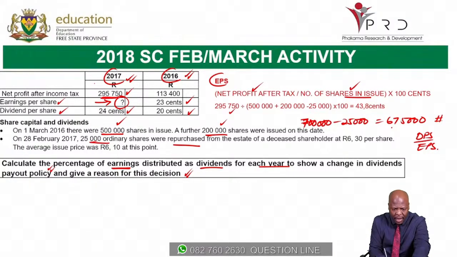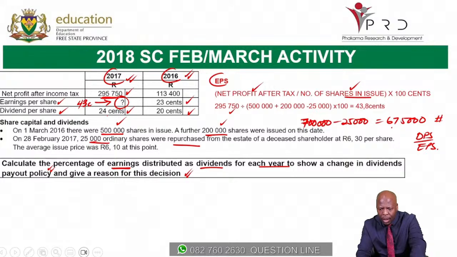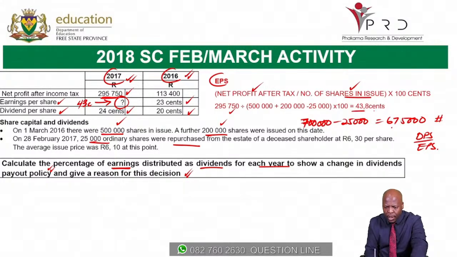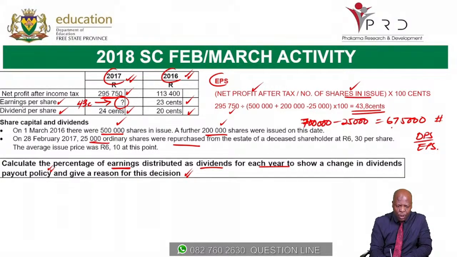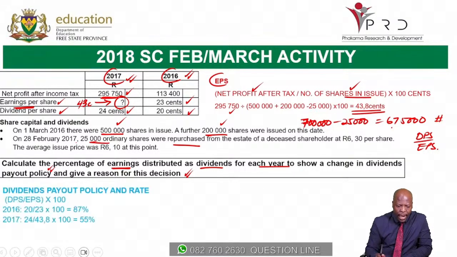So that means when I come here, my earnings per share is 43.8 cents. That was my answer, 43.8 cents. Once I have my earnings per share, which is 43.8 cents, I can now calculate the dividend payout rate. When I come first to 2016, I know that my earnings was 23 and my dividends are 20.